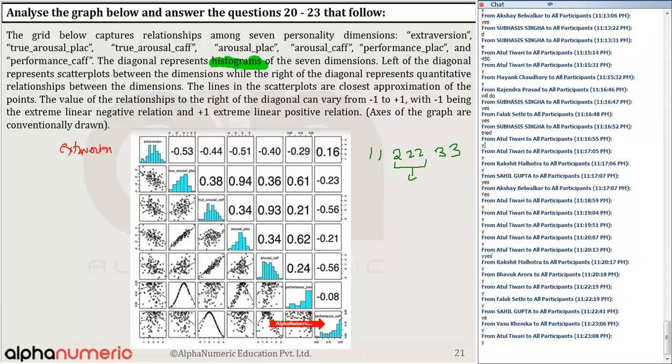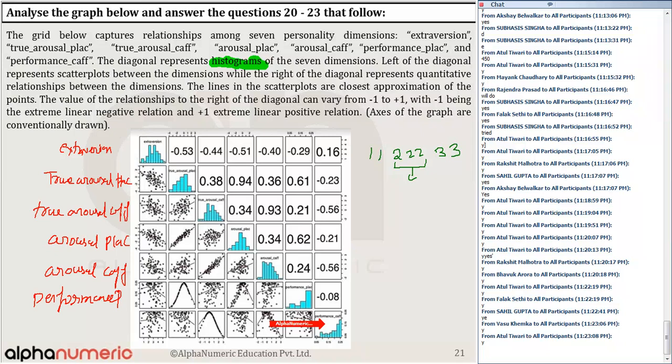In each sequence, this is true arousal flag. After that, true arousal cap is the third row. The fourth row is arousal flag. The fifth row is arousal cap. This is performance flag, and this is performance. Now you can go for the options.